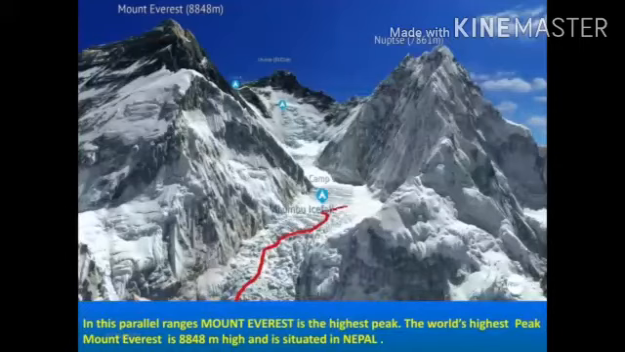Among them, Mount Everest is the highest peak. The world's highest peak, Mount Everest, is 8,848 meters high and is situated in Nepal. So, which is the highest peak in the world? The answer is Mount Everest. Please note down this point. And how many meters high is it? It is 8,848 meters high, and it is situated in Nepal.